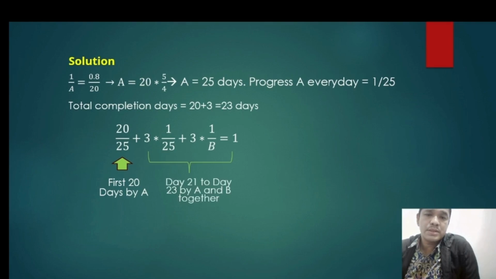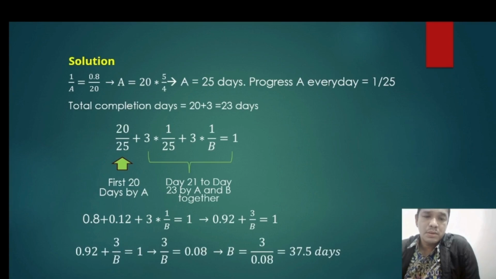So the question is, how many days will B take by himself? So the equation is 0.8 plus 0.12 plus 3 multiplied by 1 per B is equal to 1. Therefore, 0.92 plus 3 divided by B is equal to 1.